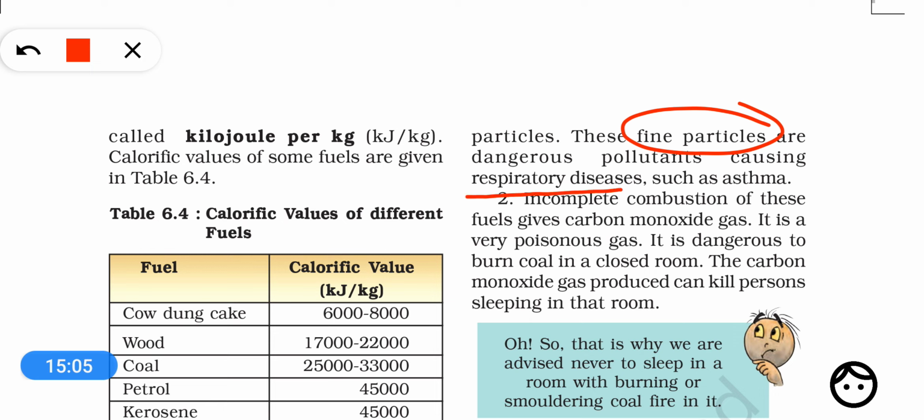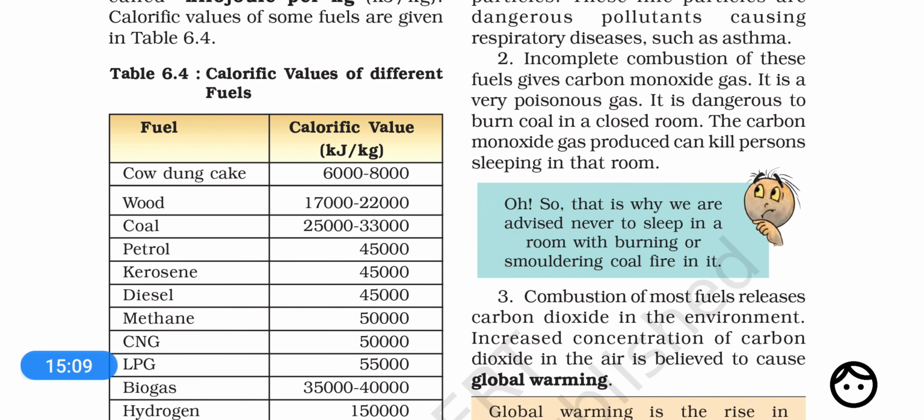They may cause respiratory diseases such as asthma. Now another harmful effect of burning of these fuels is that they produce carbon monoxide gas when they burn. So when you burn petrol, diesel, coal, they actually produce carbon monoxide gas, and this is very dangerous, this is a very poisonous gas. And this is why people say that we should not sleep in a room where coal is being burnt, right?